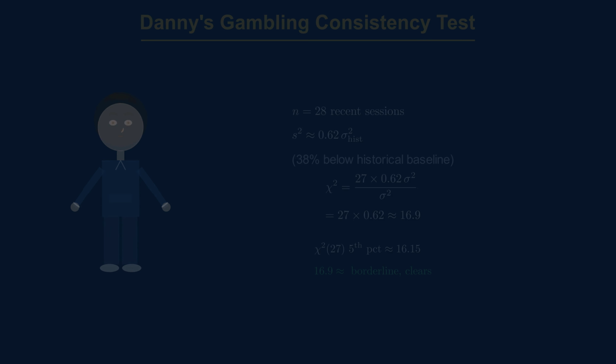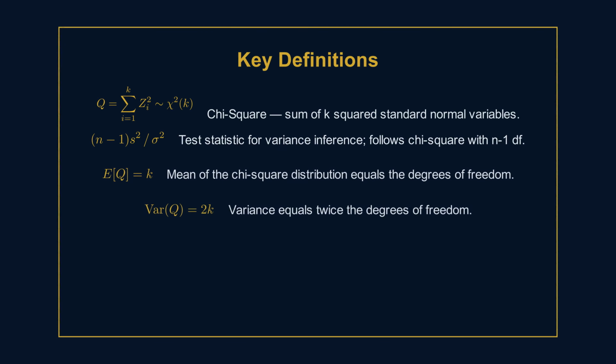So that's the chi-square distribution. It arises as the sum of squared standard normal variables. It's always positive and right skewed, and it's the right tool whenever you're making inference about variance rather than the mean. The key statistic is n minus 1 times the sample variance divided by the reference variance. That quantity follows a chi-square with n minus 1 degrees of freedom. When the statistic lands far in the right tail, the realized variance is higher than the reference level. When it lands in the left tail, the variance is lower. That ends up being foundational for volatility analysis and risk model validation, and is also directly related to the next distribution we're going to cover.